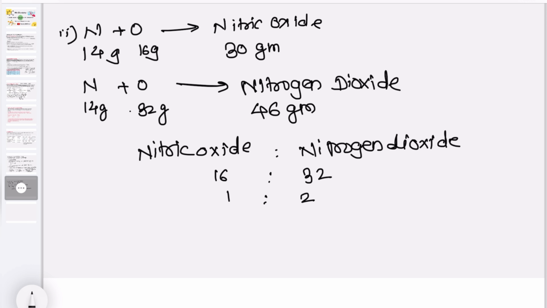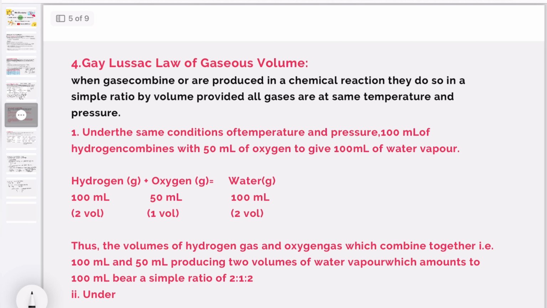Then our fourth law is Gay-Lussac's law of gaseous volumes.